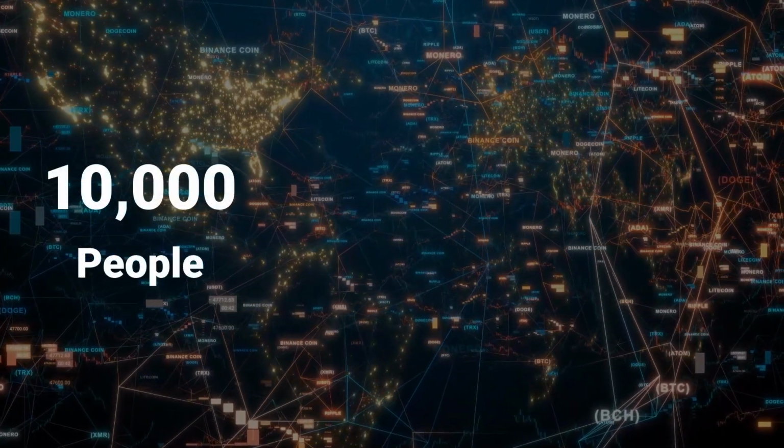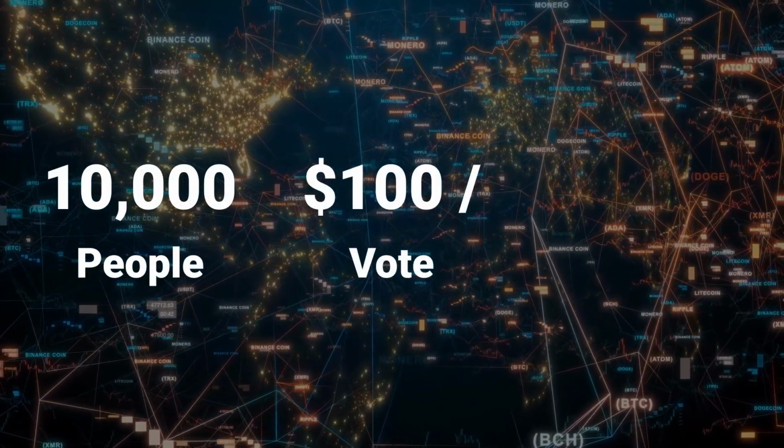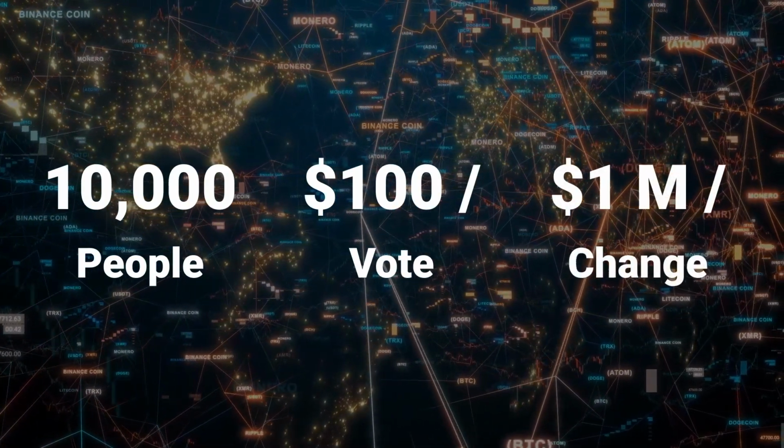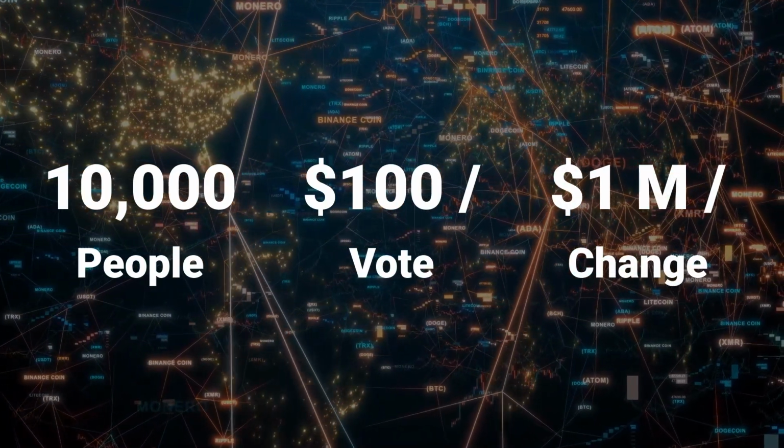Oh, that's right, gas. Imagine you have 10,000 people in your community and it costs $100 to vote per person. You're now costing your community $1 million anytime you want to change anything. This is obviously insane and not very sustainable for your community. The pro here is that the architecture is really easy. Everything's going to be transparent. Everything's going to be on chain, and that's really good. But yes, the con is that you're going to break the bank account for a lot of people, potentially.